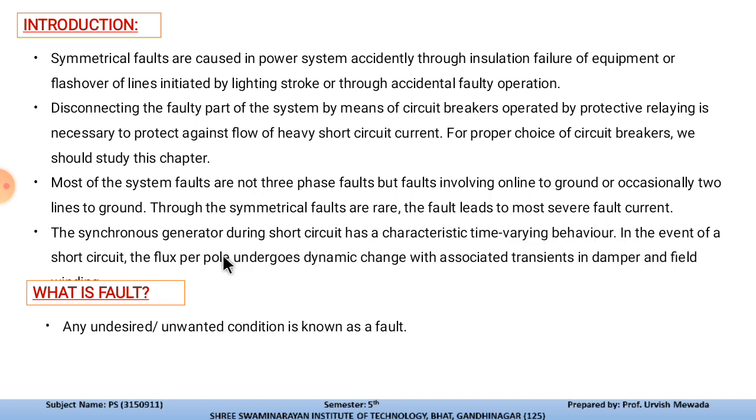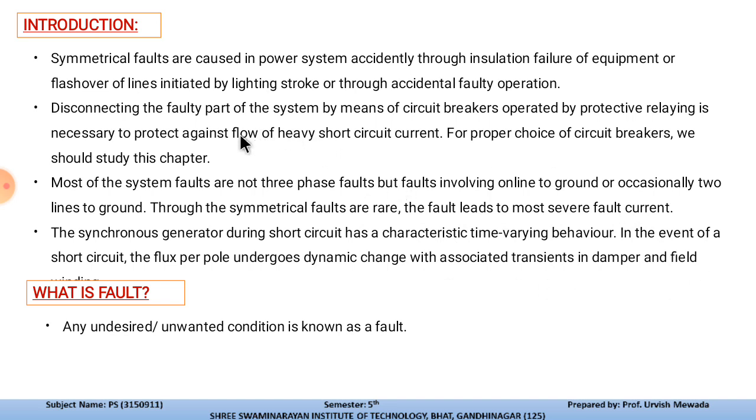In the event of a short circuit, the flux per pole undergoes dynamic change, which is associated with transients in the damper and field winding of the machine, so it can completely harm the machine, and the machine may shut down.